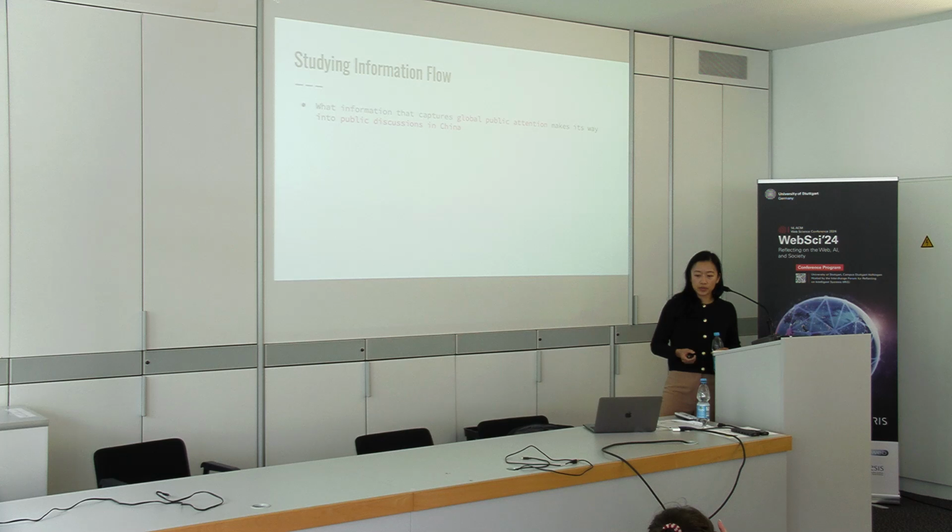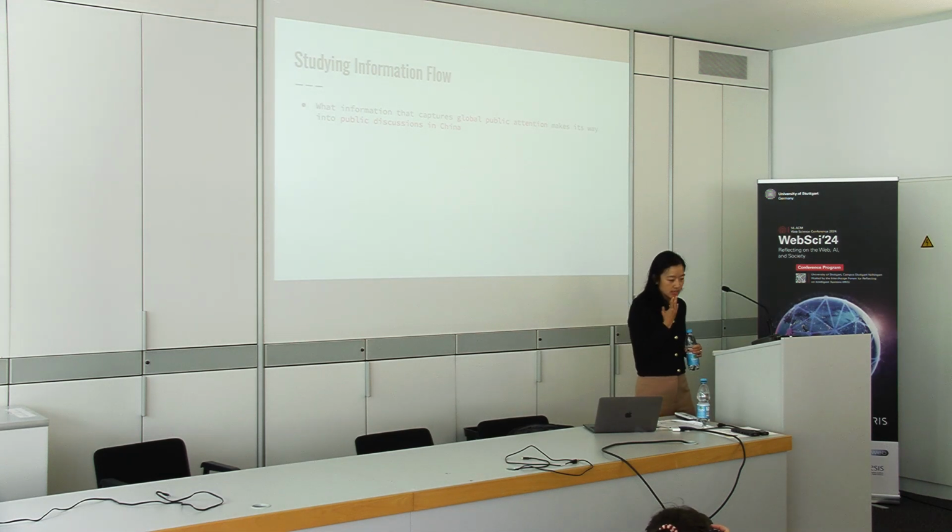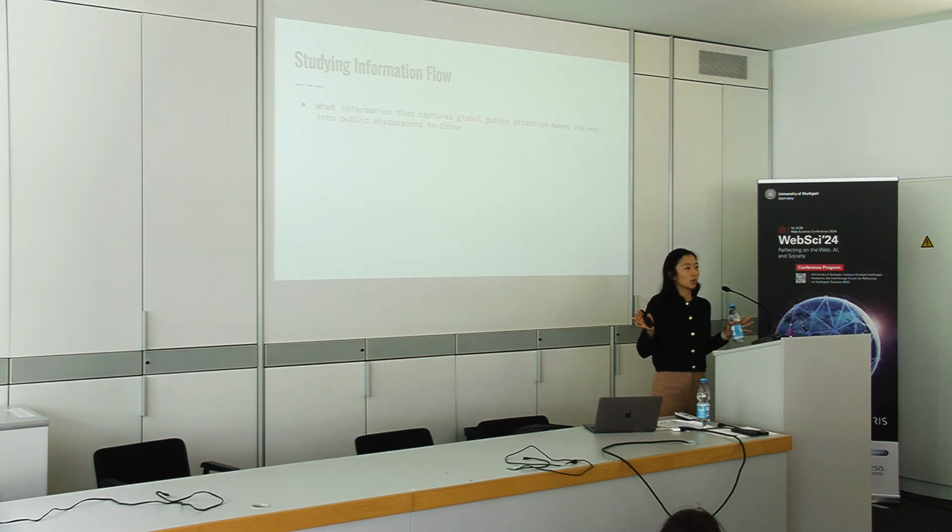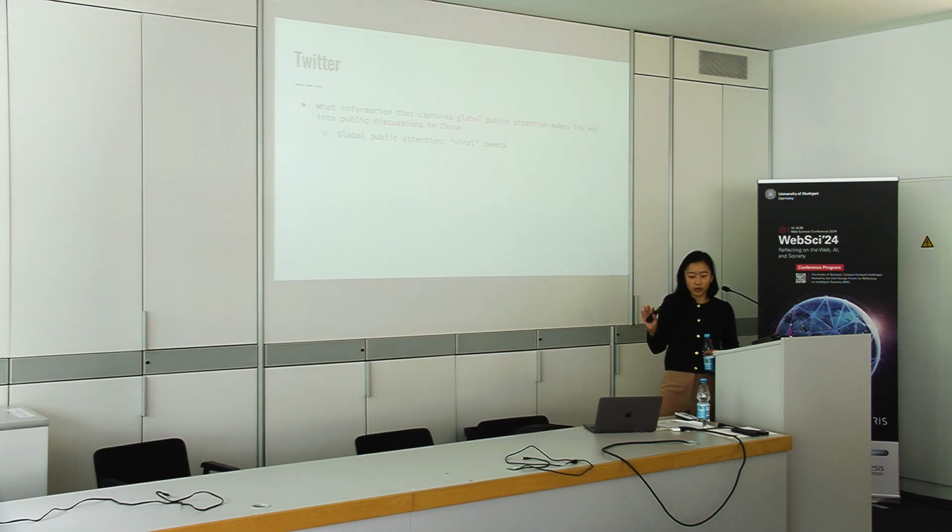So starting with how do you study information inflow? One of the ways that we approach this is thinking about, okay, we'll start with topics that capture public attention around the world, and then which of those conversations makes its way to public discussions inside of China. In the first paper I'll talk about, we're focusing just on Twitter, and English language Twitter in particular, as a proxy. So looking at viral tweets as a proxy for global public discussions, and then public discussions on Weibo in China as a proxy for public discussions in the country.